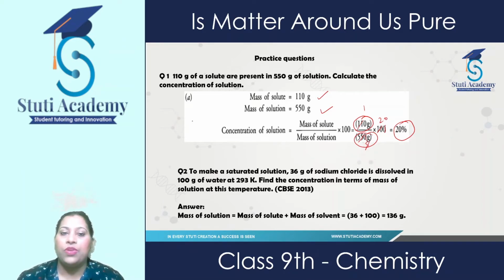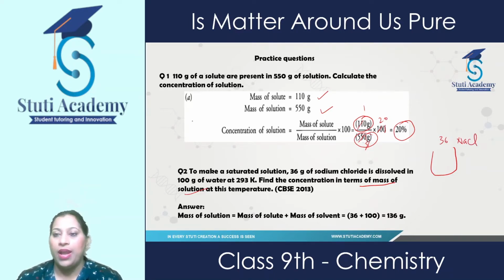To make a saturated solution, 36 gram of sodium chloride is dissolved in 100 gram of water at 293 K. Find the concentration in terms of mass of solution at this temperature. So, here we need to find out the concentration in terms of mass of solution. First of all, we need to understand this question. To make a saturated solution, we need 36 gram of sodium chloride.